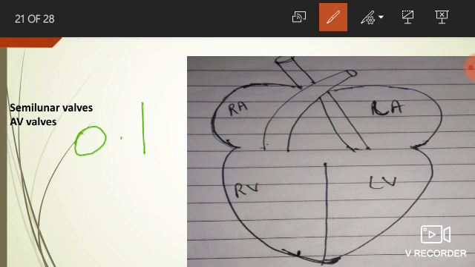So when the atria are contracted, the pressure of blood also increases in the atria. So blood is pushed fast towards the ventricle through the AV valves. Whenever the pressure is increased in this region, the speed of passing of blood into the ventricles is always high.